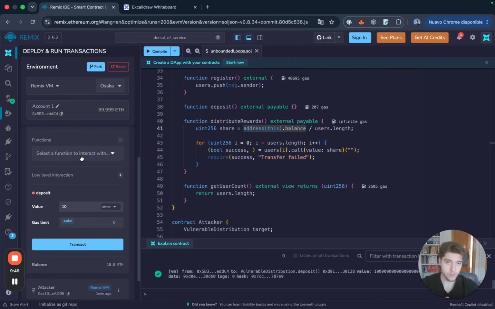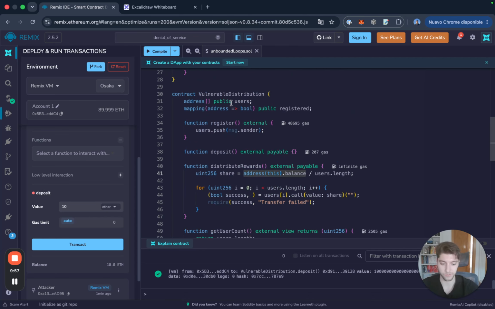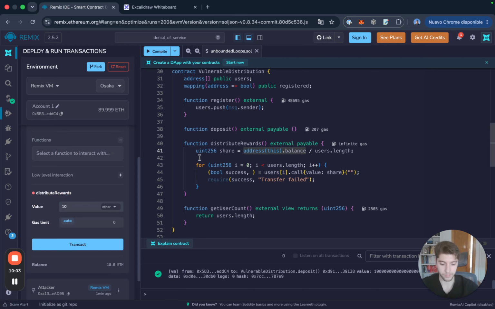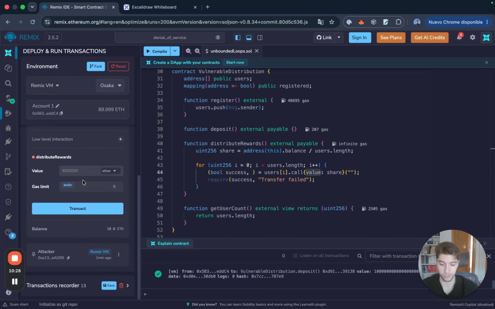And now we have funded the contract with 10 Ether, and we have around 3,000 users inside of this vulnerable distribution contract, and we're going to call distribute rewards. What this will do is grab 10 Ether, divide it by the length of the users array and calculate a share based on this division. Then it's going to try to transfer the share to each of the users inside of the array. But if we've done it correctly, we will see that it indeed fails because it's going to run out of gas. It's not going to have enough gas to distribute the rewards to all the users.